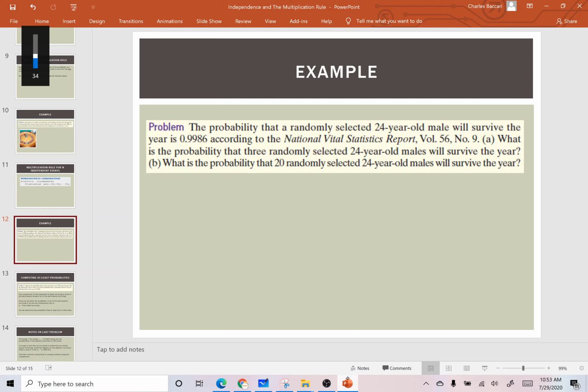Okay, so picking up where we left off, the probability that a randomly selected 24-year-old male will survive in a year is approximately 0.9986. What is the probability that 3 randomly selected males will survive? So, 0.9986 is survival. These are considered independent because we're assuming that they're not friends or anything and they're not going around everywhere together. So it's 0.9986, so let's use our boxes.